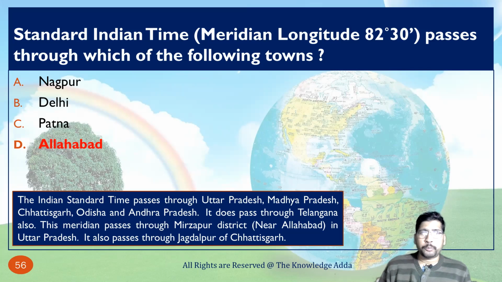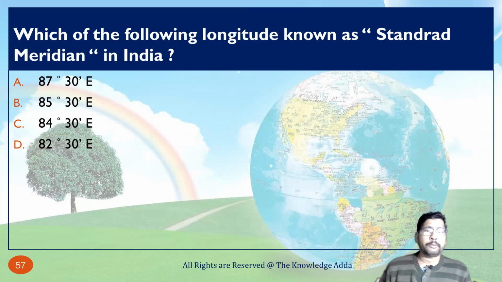IST passes through UP, and it does not pass through Telangana. This meridian passes through Mirzapur district near Allahabad in Uttar Pradesh. It also passes through Jagdalpur of Chhattisgarh. So the correct option is Allahabad. If there is a Mirzapur option, then Mirzapur will be the correct option, not Allahabad, because there is some distance between Mirzapur and Allahabad.